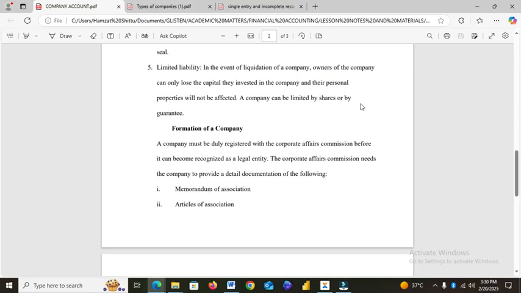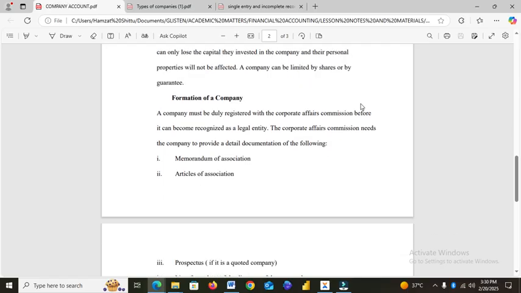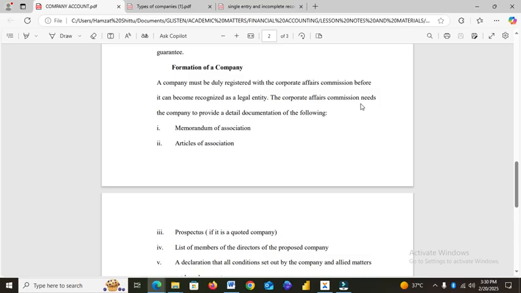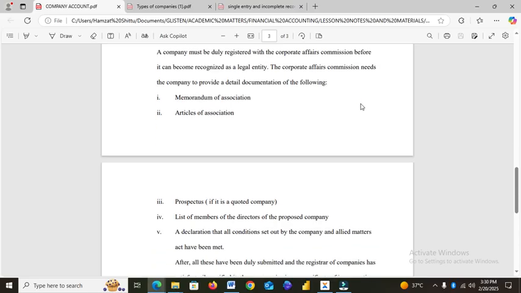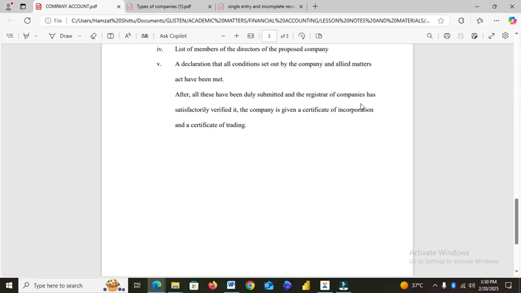Now, looking at formation of company, just as I mentioned earlier, it is not possible to establish a company without following the due process, and these are the due process that must be followed. You have to register with the Corporate Affairs Commission, and you have to file the Memorandum of Association and the Articles of Association. After then, you have what is called a prospectus. Then after everything has been done, you've done your memorandum of association, you have your articles of association, you'll be given a certificate of incorporation.